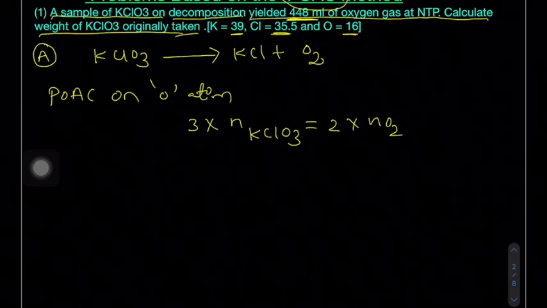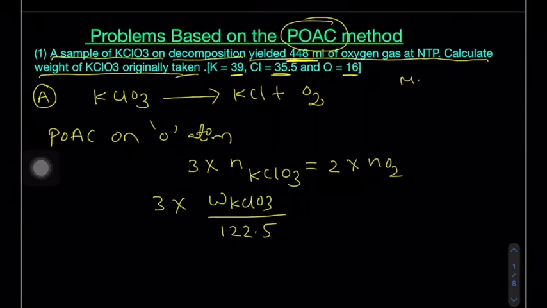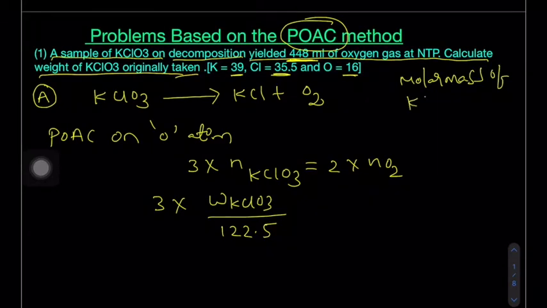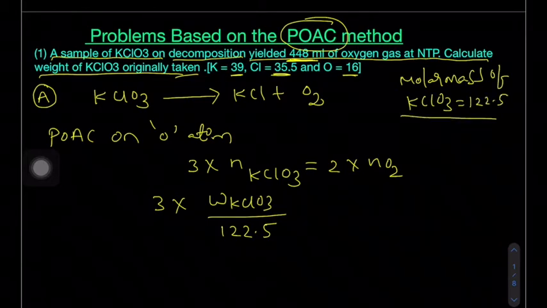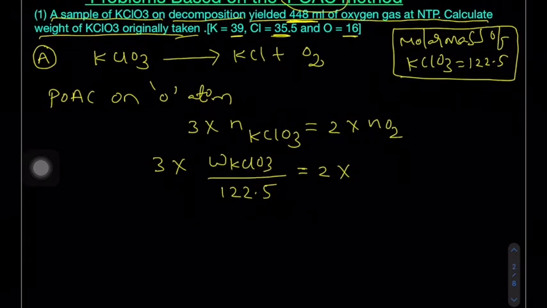Now how to calculate the number of moles? Weight upon molecular weight. Do you know the molecular weight of potassium chlorate? 122.5. So here I am writing the molar mass of KClO3, 122.5. How to calculate the molar mass? Sum of the atomic masses. Is equal to 2 into the number of moles of oxygen.